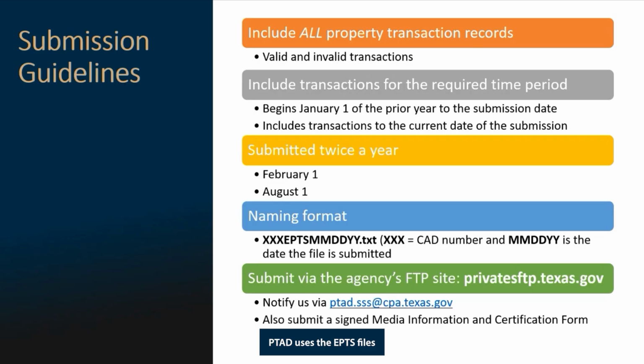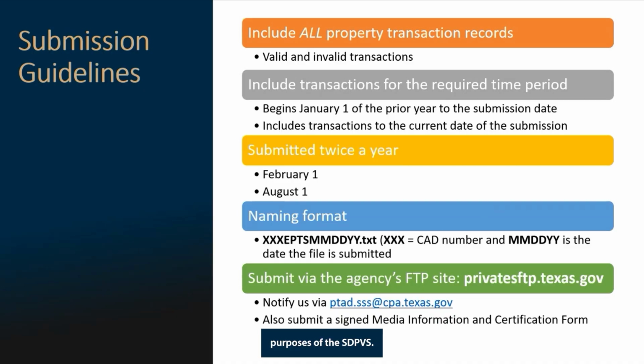PTAD uses the EPTS files submitted primarily to generate sales survey letters about property transactions and to verify information on known sales submitted by the appraisal district. In order to accomplish both tasks, PTAD requires information on all property transactions in the possession of the CAD for the time period requested. PTAD requires ownership transfers with unknown sale prices and those determined to be valid or invalid by the CAD.